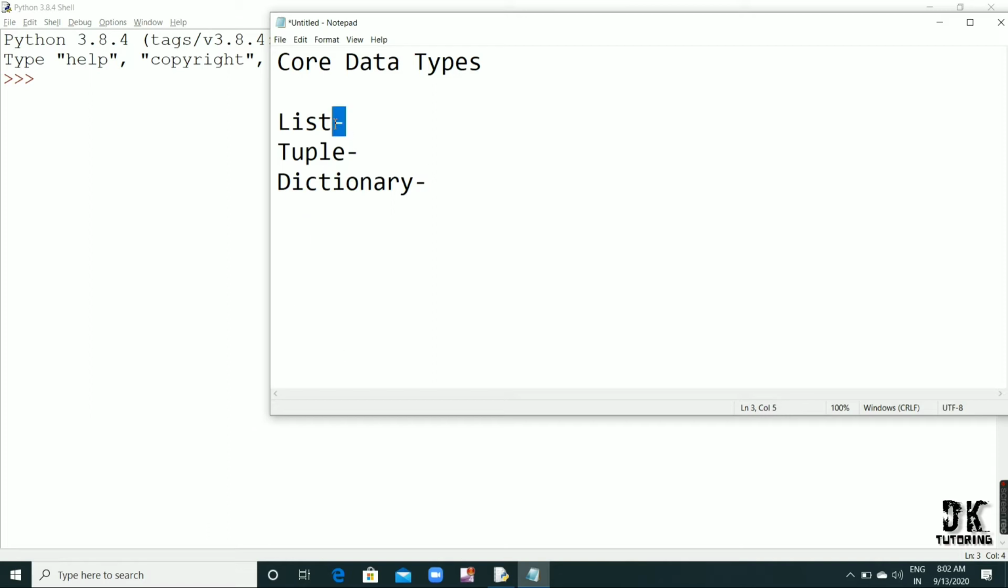So first of all, what is a list? As I told, all three of these can store multiple kinds of data. So first of all I am going to cover list only. For creating a list we use square brackets, for tuple we use small brackets, and for dictionary we use curly braces. Okay, and for sets also we use curly braces only. So right now I am going to cover list. This square bracket is used to declare the list here.